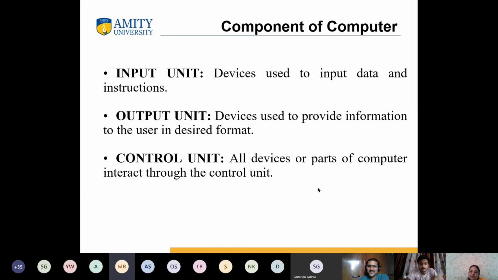In the next lecture, I will be continuing with the expanded block diagram of this CPU and the complete functional unit, how it is behaving, how it will be working, and we will try to map it with programming also. How it will be useful in programming and how we will be working with the help of these things. So in the next lecture, we'll again continue with the same slide, but with a clear-cut elaboration on the control unit part. Fine. So now I'll be starting with your attendance part.